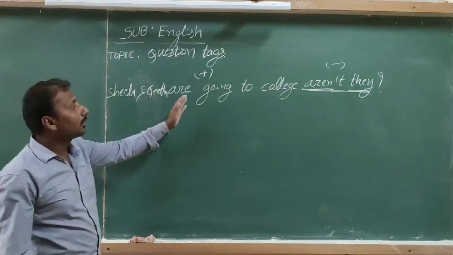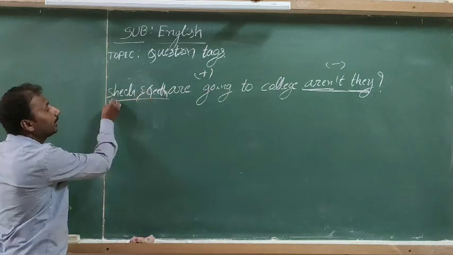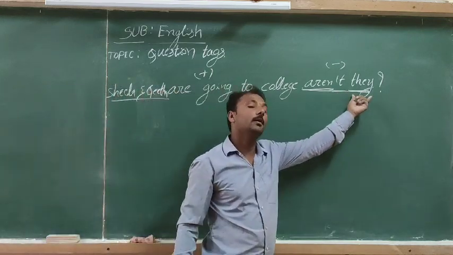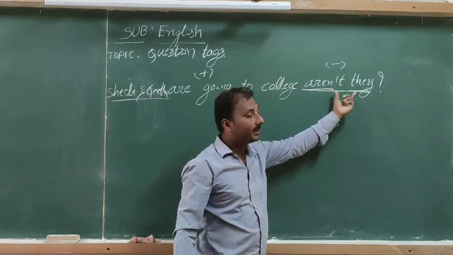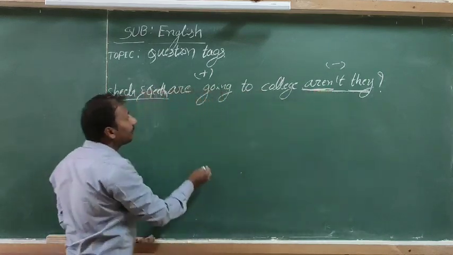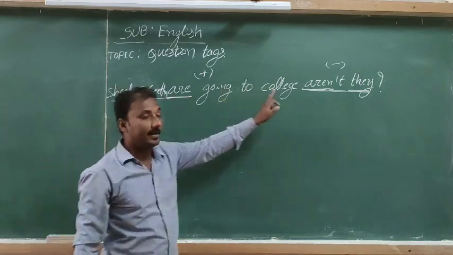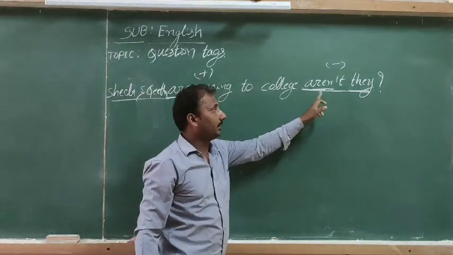Sheila and Geeta are going to college. Instead of Sheila and Geeta, we use only a pronoun like "they." So, aren't they? We use the same helping verb that is given in the preceding statement, "are," so it changes to "aren't."